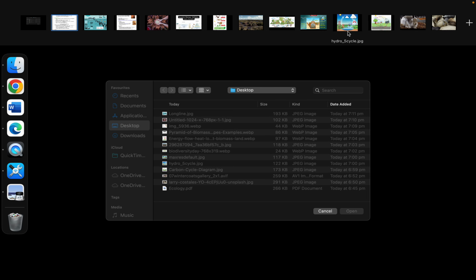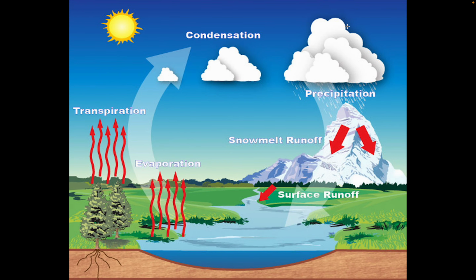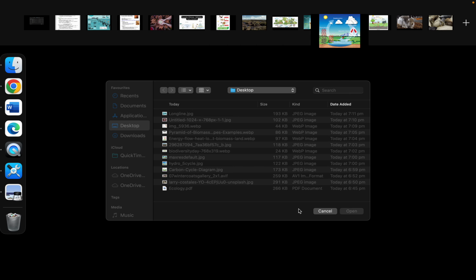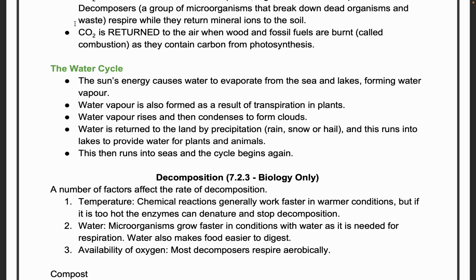If you want to see the water cycle, again there is a nice picture there. Okay, so the sun results in transpiration from the roots to the leaves, and also evaporation of water from the lakes and rivers, and then it causes condensation. Precipitation is where the clouds precipitate rain mainly onto the land and also as snow on snow-capped mountains. Because of this, the snow melts and rivers form and the river goes off. Okay, there are various ways by which you can explain these things.